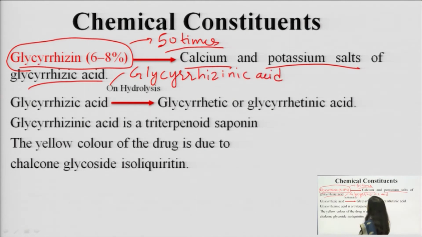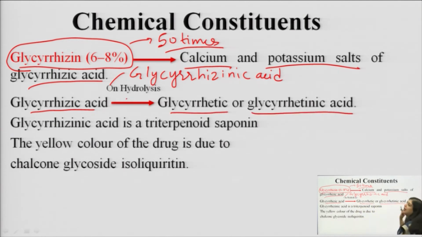So, glycyrrhizic acid and glycyrrhizinic acid are the same. So, glycyrrhizin is the calcium and potassium salt of this glycyrrhizic or glycyrrhizinic acid, and this acid on hydrolysis gives us glycyrrhetinic acid.